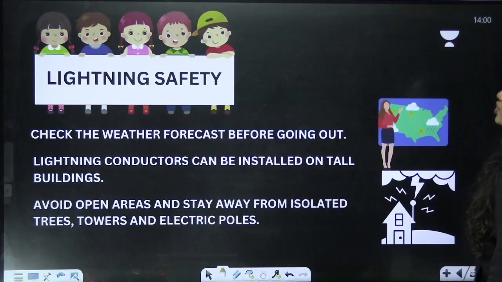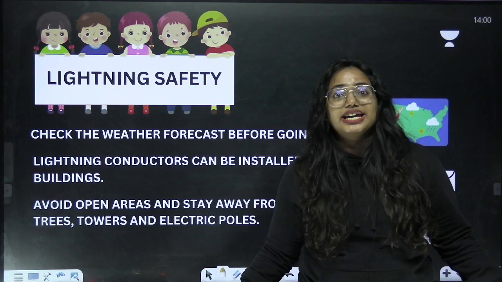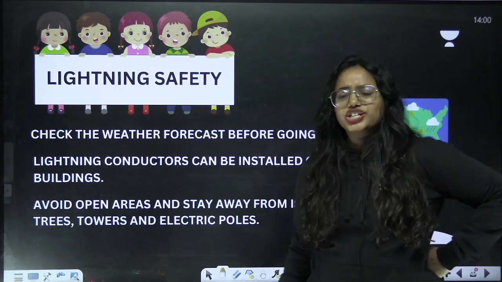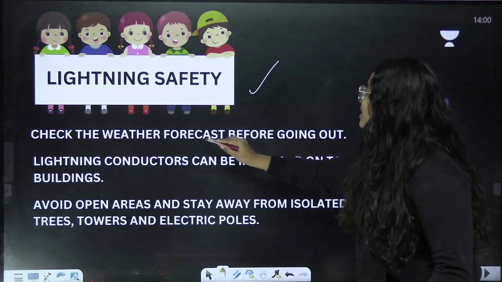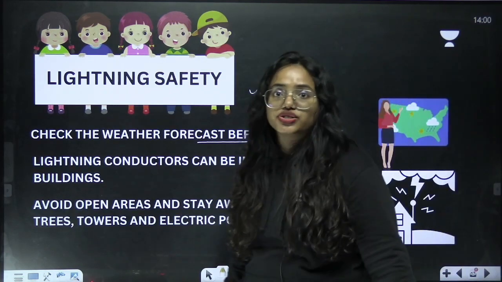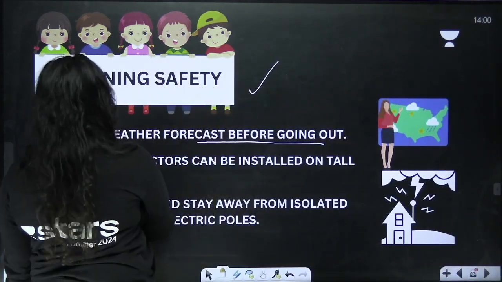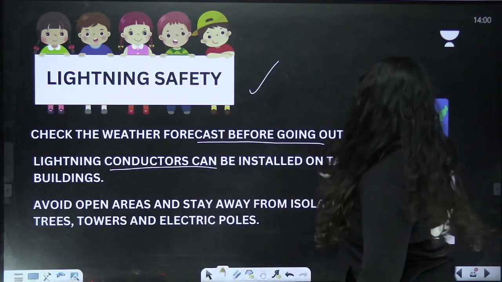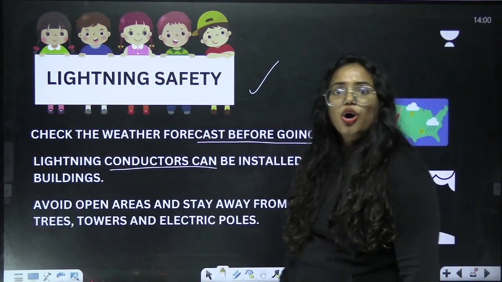And now we are going to talk about lightning safety. So safety is also very important, right? Yes. So you have to check the weather forecast before going out. You have to be very cautious, right? Yes. Similarly, lightning conductors can be installed on tall buildings.